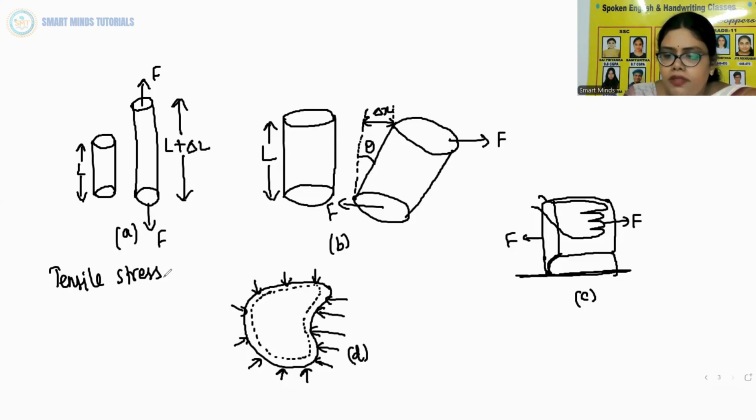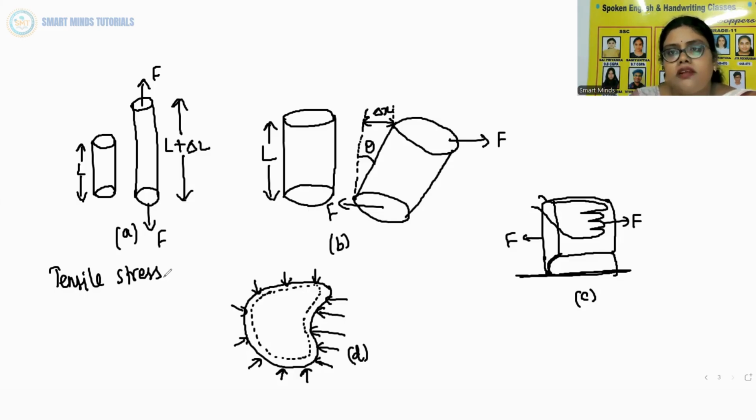And if the cylinder is compressed under the action of applied forces, then the restoring force per unit area is known as compressive stress. When it is compressing, it is compressive stress, and when it is expanding, it is tensile stress. Tensile or compressive stress can also be termed as longitudinal stress. In both cases, whether you stretch it or compress it, there is a change in the length.